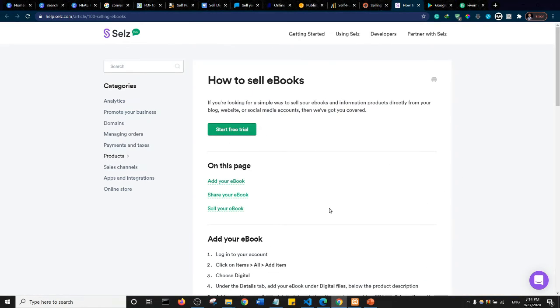So the next one is Sellfy. For Sellfy, you can of course create an account and sell your ebooks, and I think you pay 2% per transaction when you sell. There's no fixed monthly fee nor hosting fee for your ebook. So it's worth looking into.